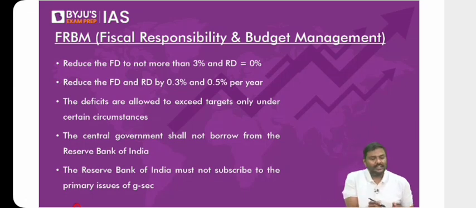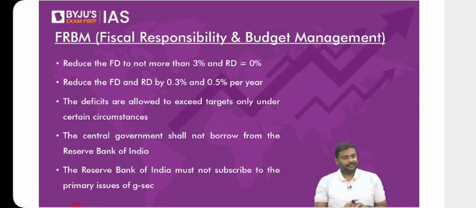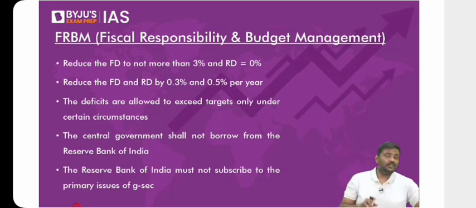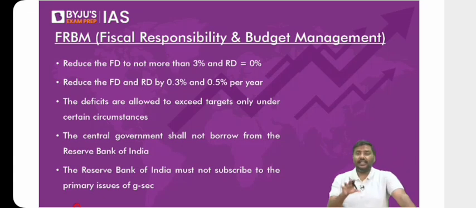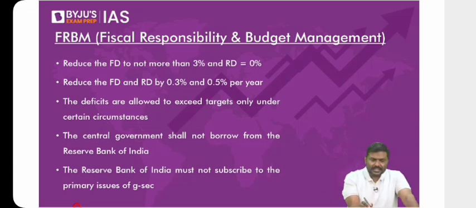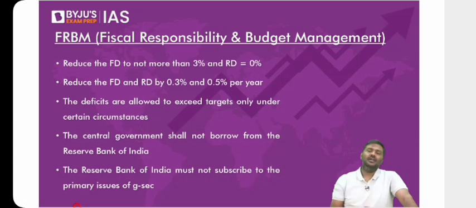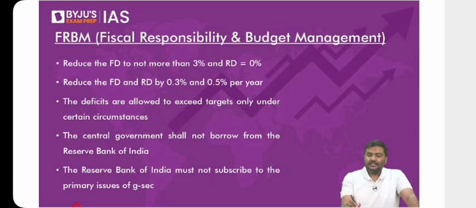Okay, let's start. Come to the pure economics part now. Budget. The budget is divided into 2 sides. Follow this carefully. That is, one is the revenue side, second one is the capital side. Don't worry about this picture. Focus on my words. Let me write it here. One is the revenue side, second one is the capital side.